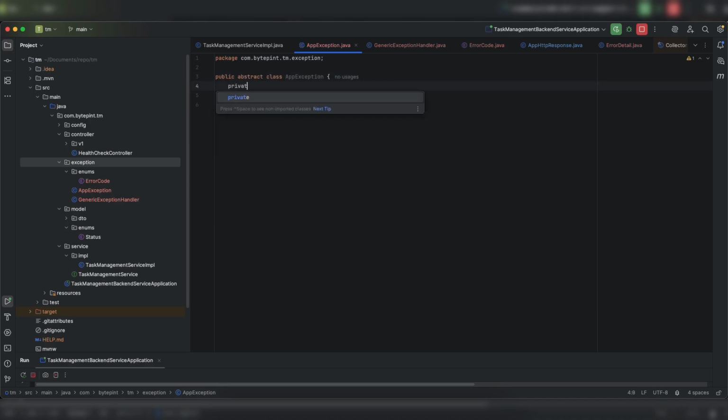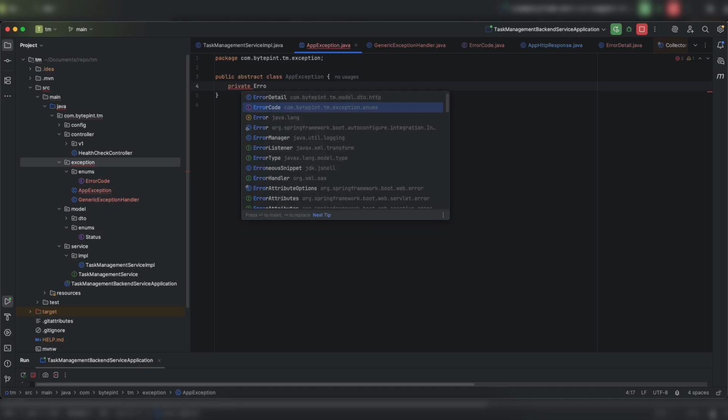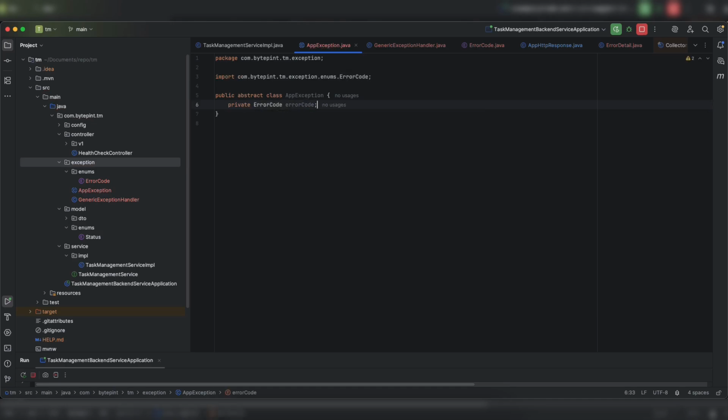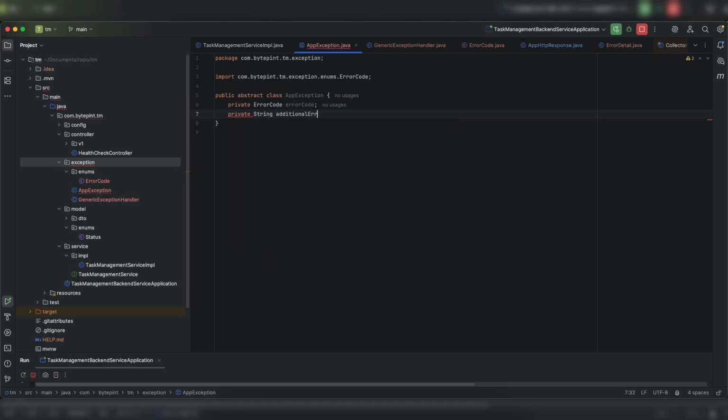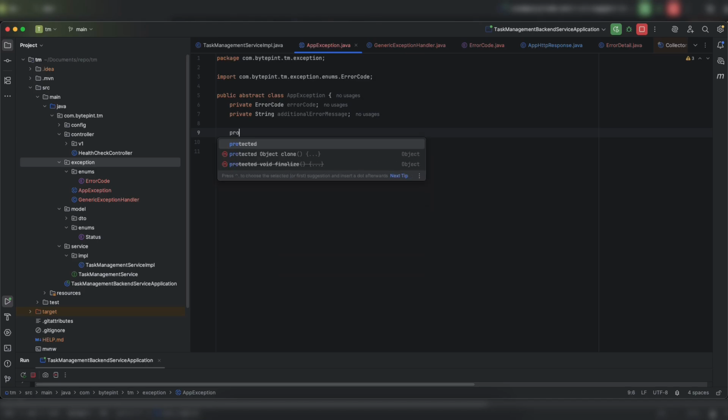I will have the error code enum that I already created, so I don't need to have error code and error message again and again. I can reutilize that enum. Then an additional error message. Okay. So the structure is more or less similar to my error details that I created in my DTO. Now I need some constructors. As this is an abstract class, the constructor will be protected rather than public.